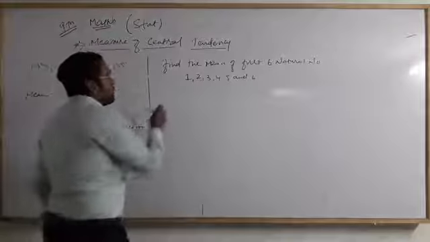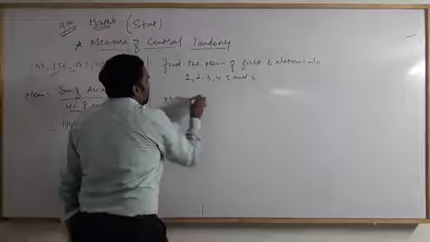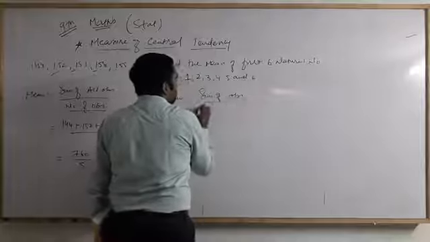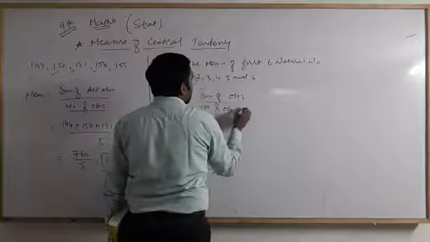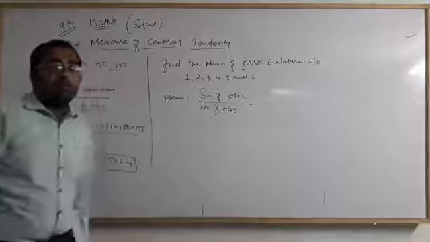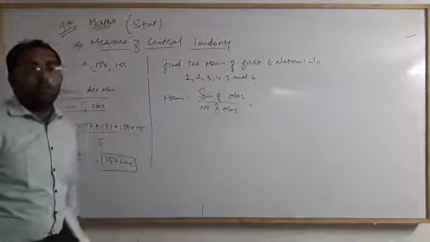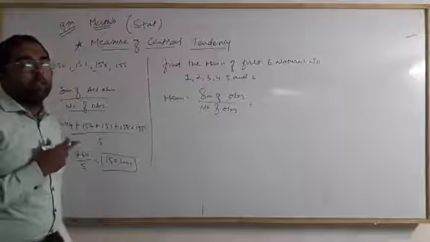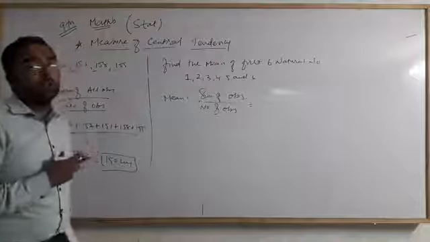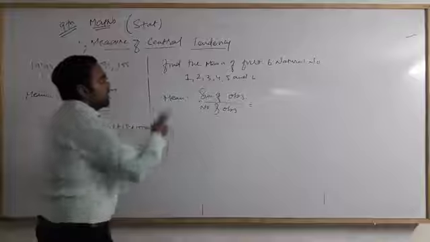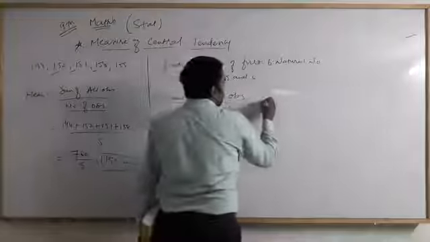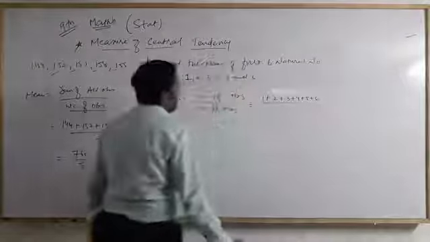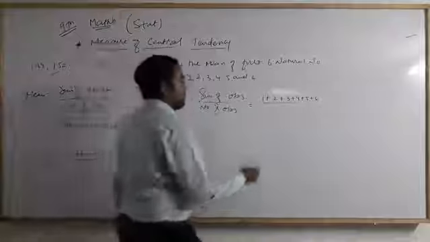That is, my mean is equal to sum of observations divided by number of observations. Students, please note down, in every sum, of any kind, you have to write the formula related to that particular sum. Okay, you must write the formulas. So sum of observations, that is 1 plus 2 plus 3 plus 4 plus 5 plus 6, divided by number of observations, which is given as 6, so divided by 6.